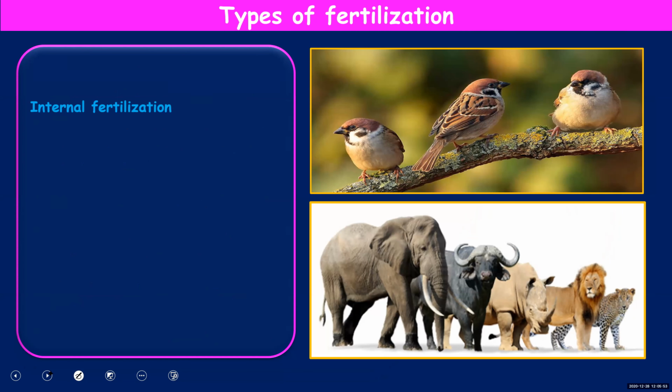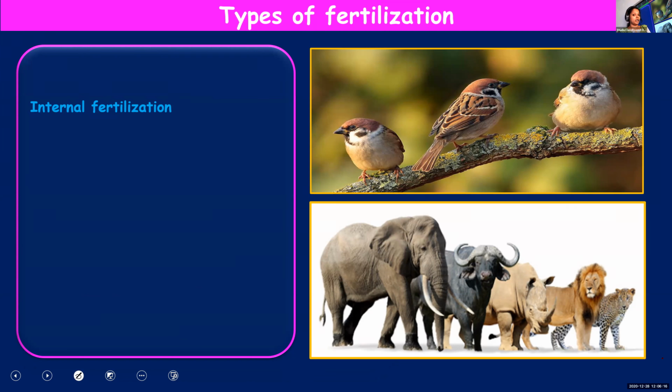Now next we are going to learn about two types of fertilization. Fertilization, anyways you have understood what is meant by fertilization. But fertilization can be of two types depending upon where it is taking place, whether it is inside the body of the female or outside the body of the female.